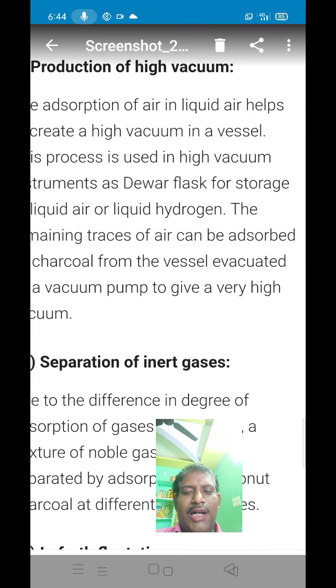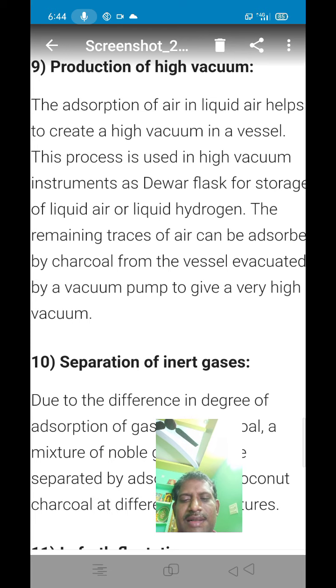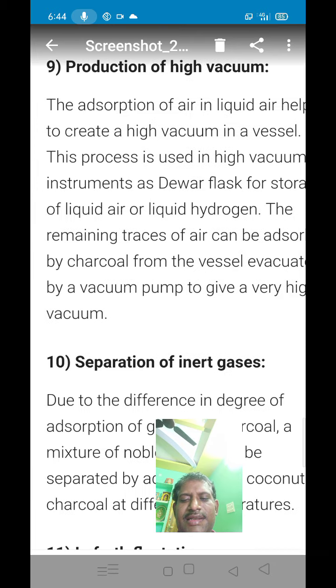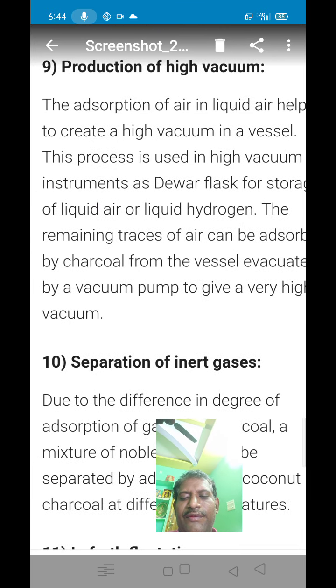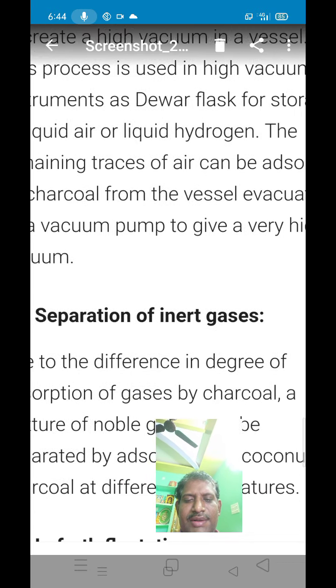When an evacuated pump is used to remove the impurities present in air, this creates the high vacuum. The remaining traces of air can be adsorbed by charcoal from the vessel evacuated by the vacuum pump to give a very high vacuum. To create high vacuum, charcoal is used as adsorbent. It adsorbs the remaining traces of air. This high vacuum process is very useful in storage of liquid air and liquid hydrogen.